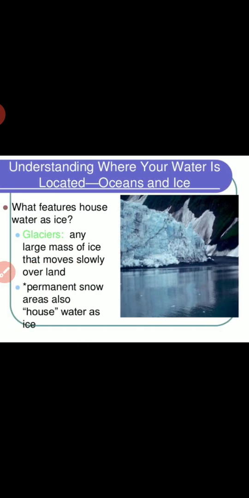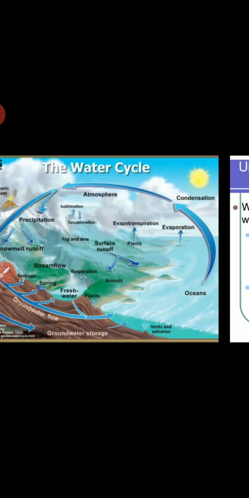Okay, then what features house water as ice? That means in what form ice is found. Glaciers, any large mass of ice that moves slowly over land, and permanent snow areas also house water as ice. So all these forms of ice are present in our earth's crust in the form of glaciers and snow.